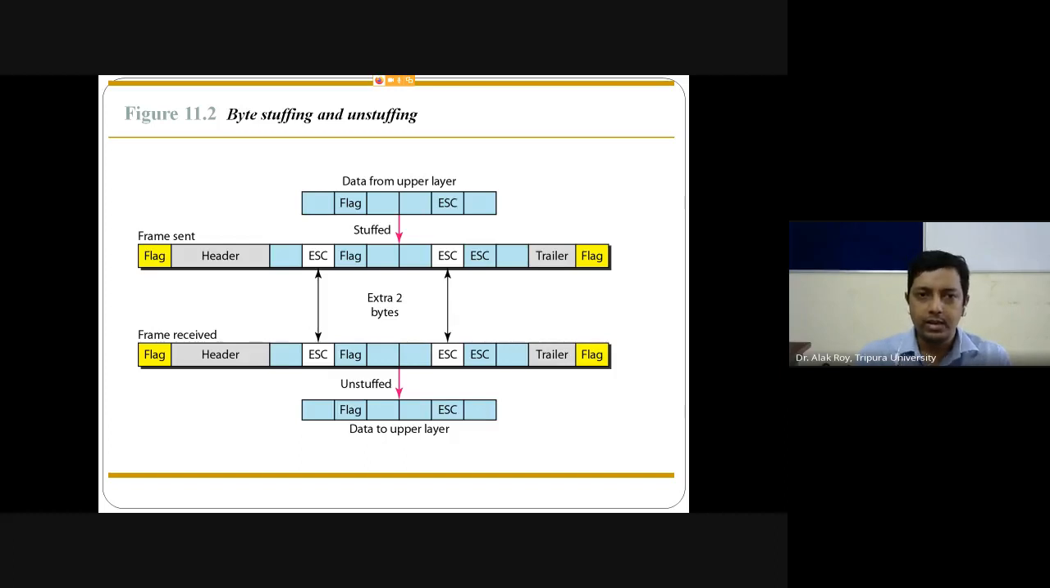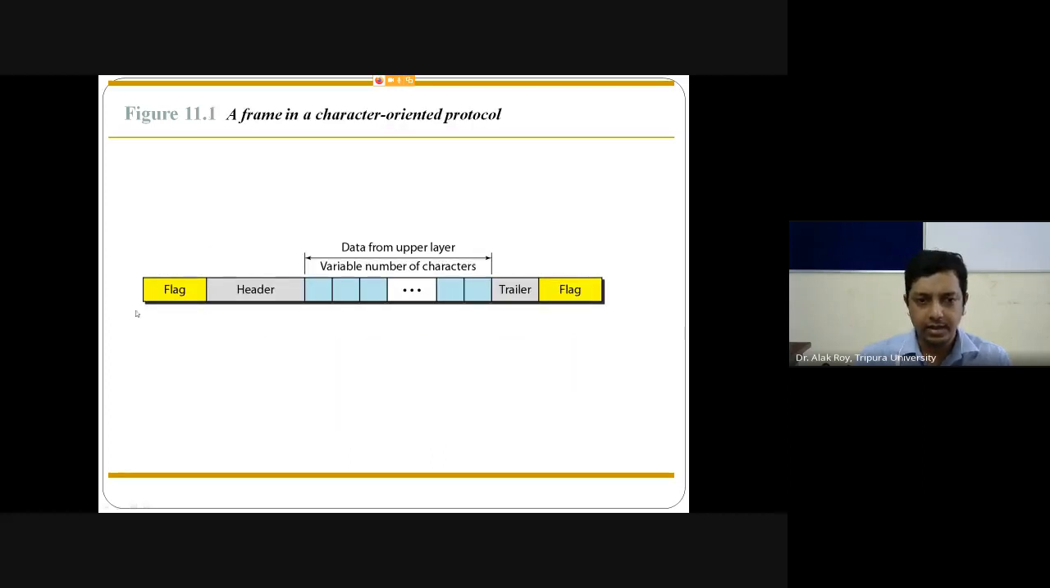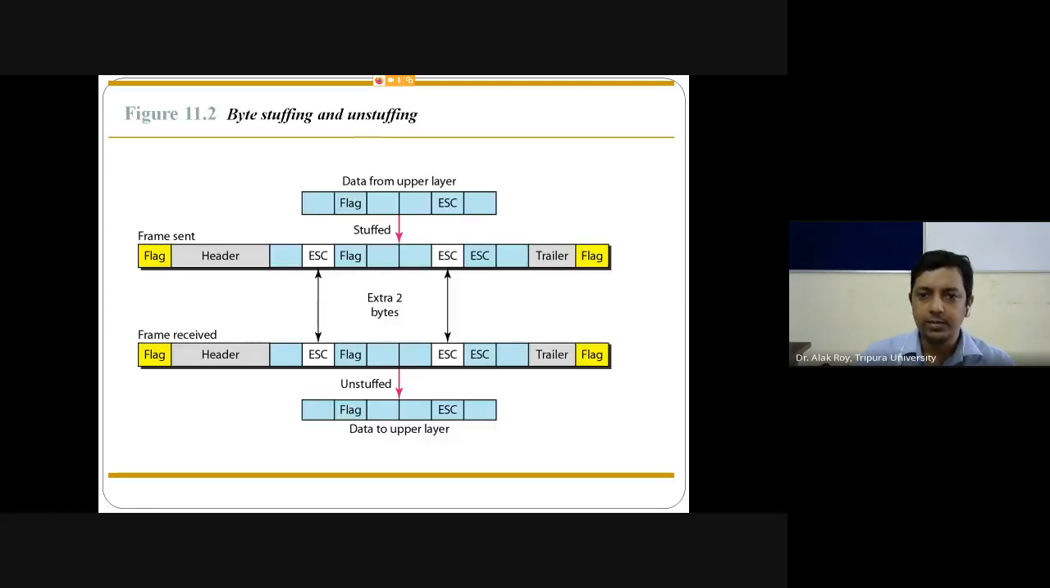In framing, we can have bit stuffing or byte stuffing. What is byte stuffing? Whenever you are using a flag, it identifies that the next information is another frame. The flag separates two frames. Sometimes inside the data there can also be some information that is identical to the flag.